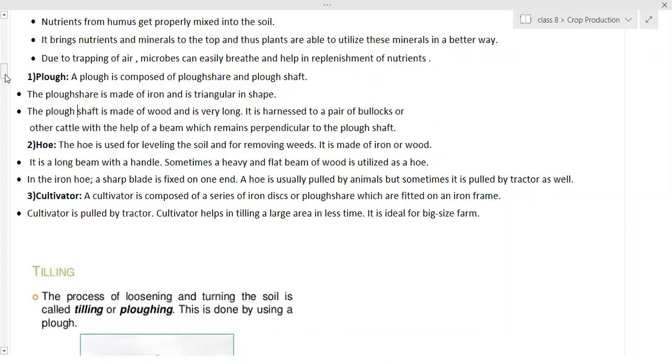Okay, then this is the process of preparation of the soil. Now the soil is prepared. The farmer has to sow the seeds. While sowing the seeds also he has to take many precautions. He cannot directly sow anything he brings out into the soil. Before sowing he has to first see which season it is. According to the season he has to select the seeds, what exactly the crop is.